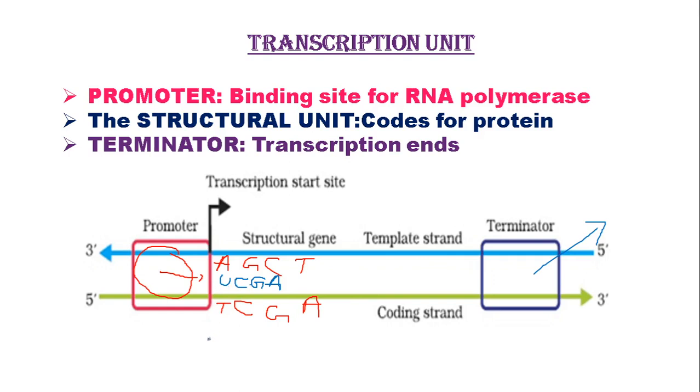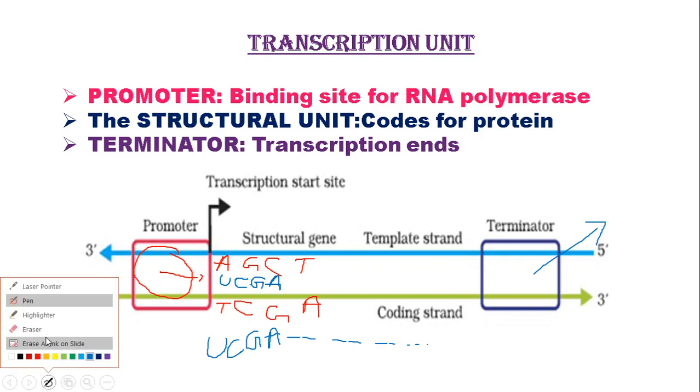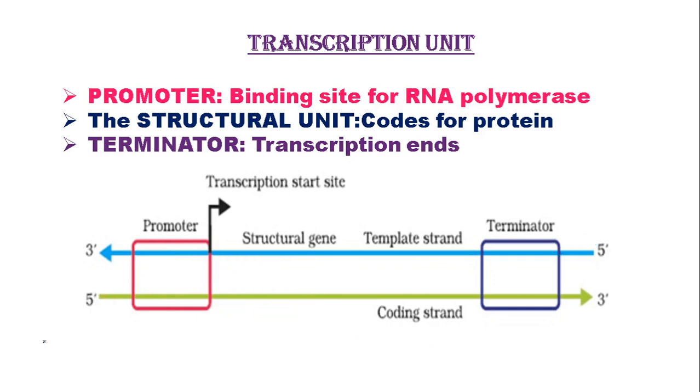So you will get the RNA coming out with these bases, and the original DNA will continue to maintain its own structure. So this is about the transcription unit. In the next lecture, we will talk in detail about how transcription actually takes place.